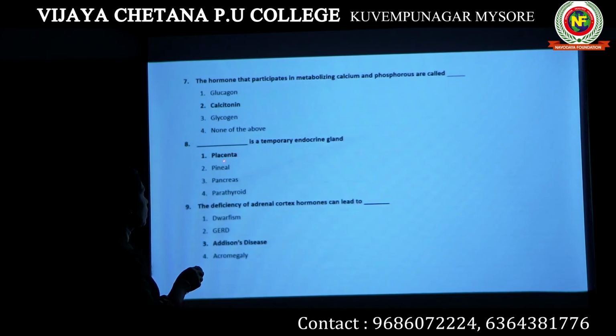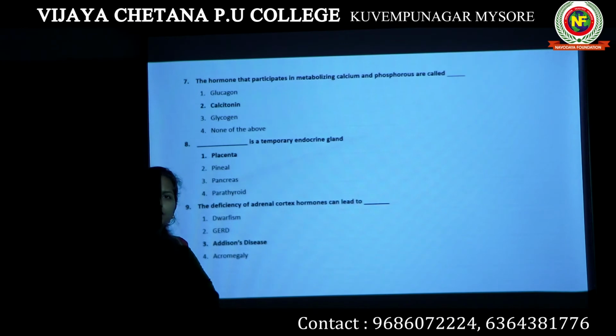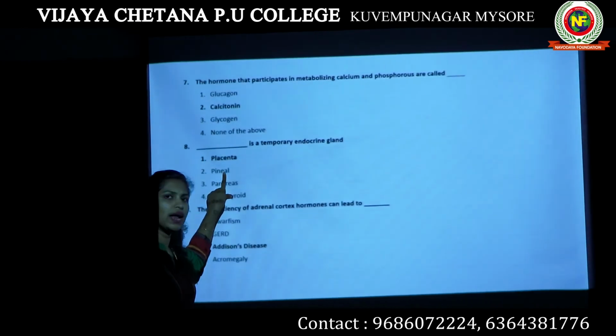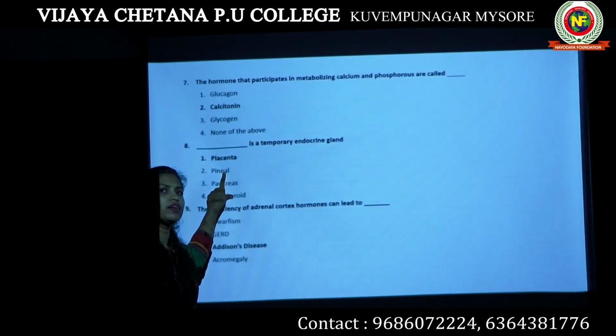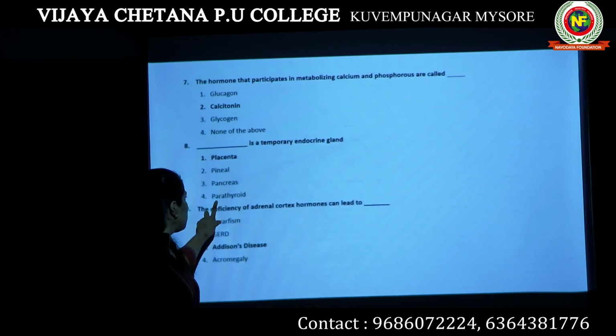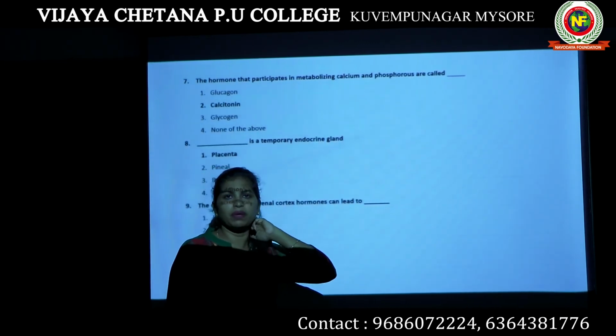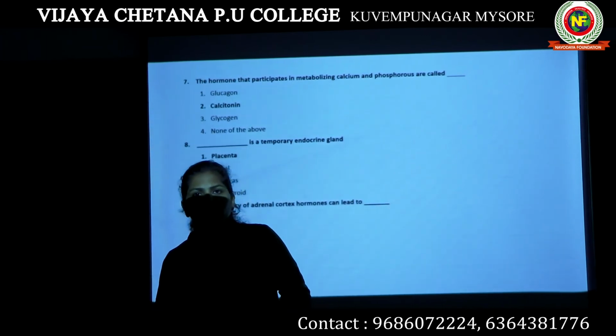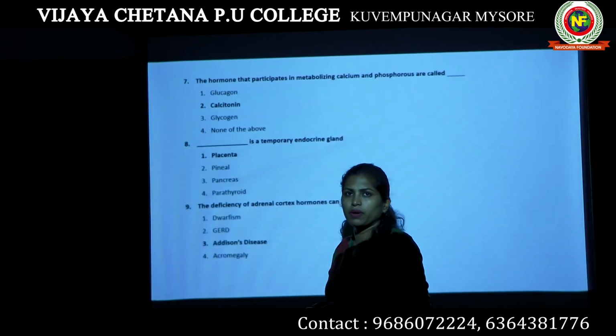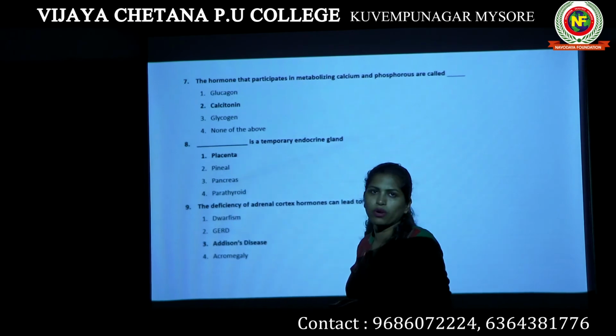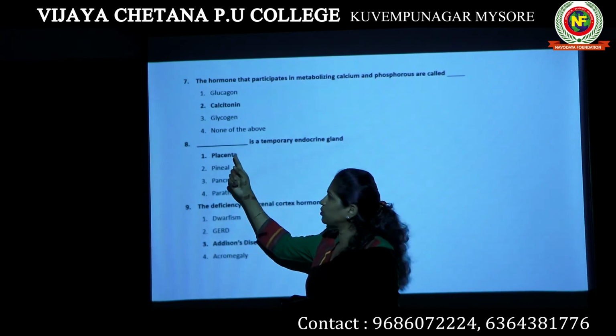Placenta, pineal, pancreas, parathyroid. We know the pineal gland is a gland present in our forebrain. It is a permanent gland of our body. Pancreas, it is also a permanent gland because we have studied it under endocrine glands. Parathyroid, it is also a gland present behind our neck. It is also a permanent gland present in our body. What is the remaining option?